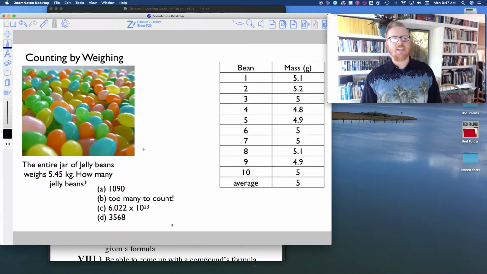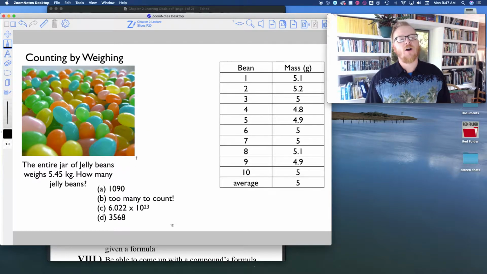Okay? So for example, suppose we go to the fair. Oh, and I was so looking forward to the Humboldt County Fair this year. Damn Rona. Anyways, so you go to that little game where the guy's like, how many jelly beans do I have in this jar? And you try to guess, and if you guess right, you get all the jelly beans.